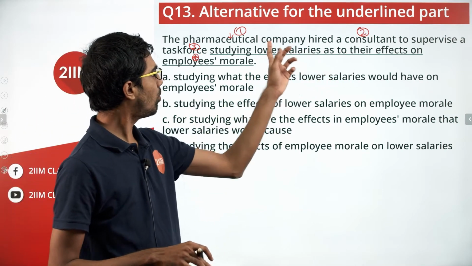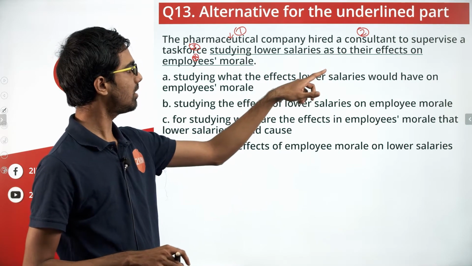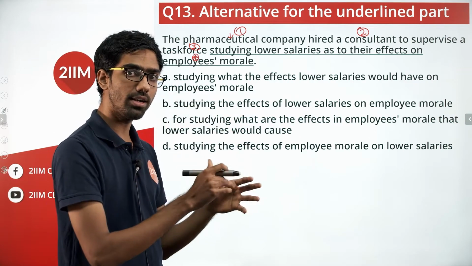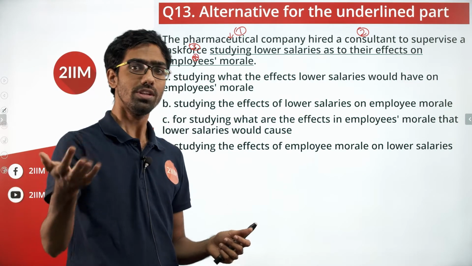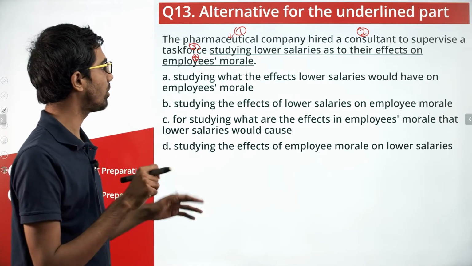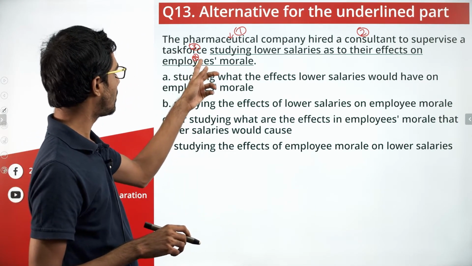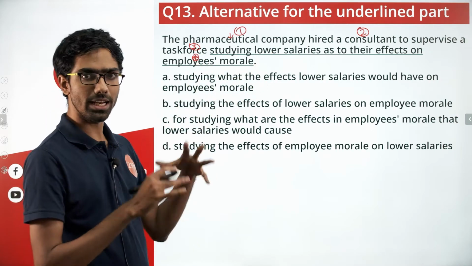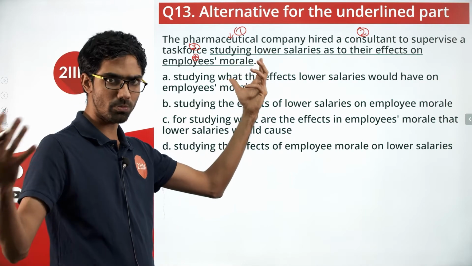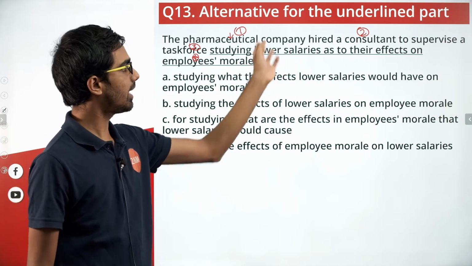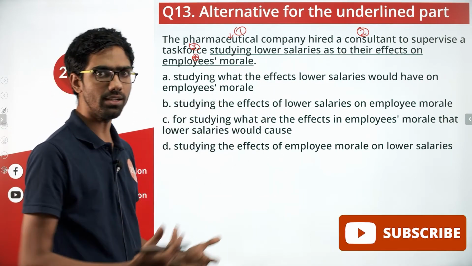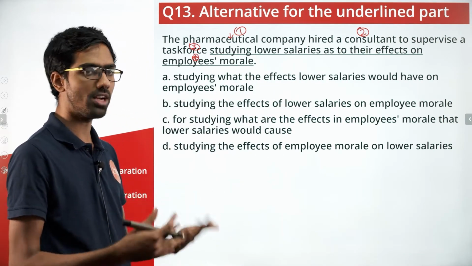So why does the pharmaceutical company hire a consultant? He is not studying the lower salaries. The job of the consultant is to supervise a task force that is already studying the employee morale on salaries. So we are clear about what each of them does. The pharmaceutical company means the management or the board of directors, and they hire a consultant, and the consultant supervises a task force, and the task force is studying some project or some evidence.